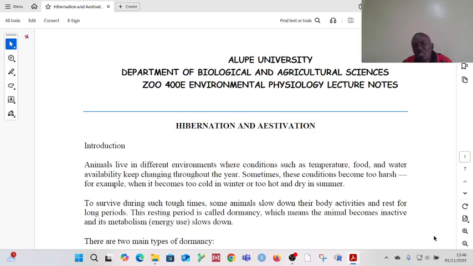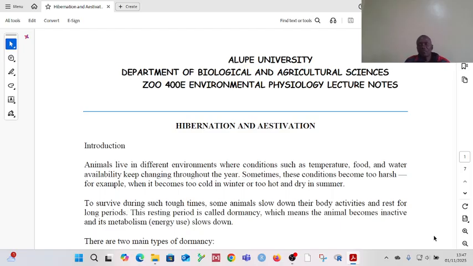So we all know that animals live in different environmental conditions. So you have things like temperature, food, and water. The level of availability of this keep changing. So at times you have very high temperatures, at times you have low temperatures, at times you have abundance of food, then at times the availability of food drastically decreases.